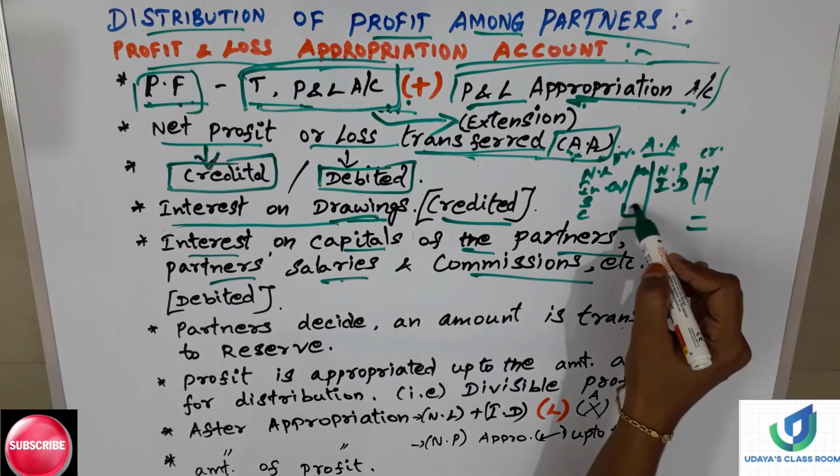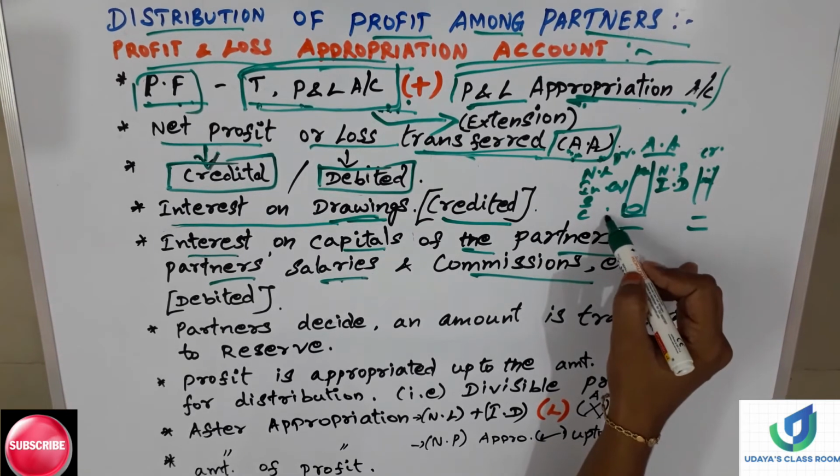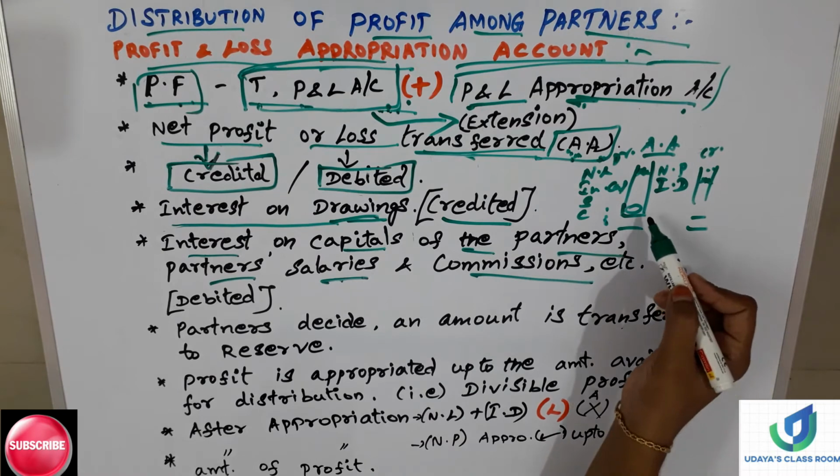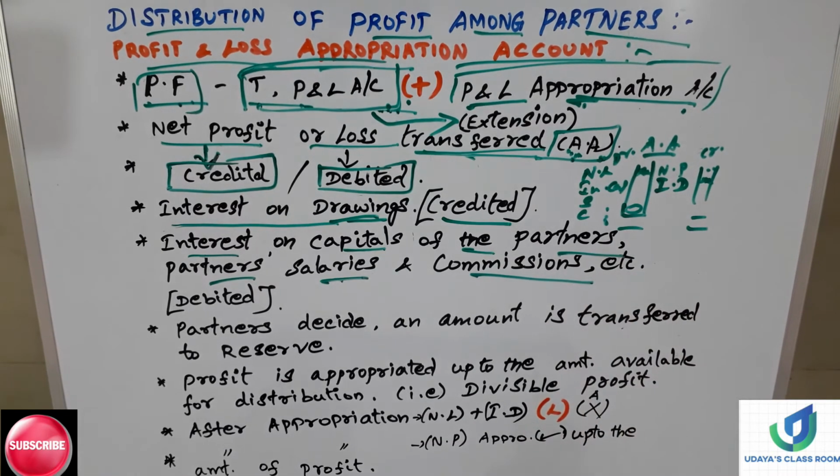So the difference amount, if it is profit, it will be distributed among the partners. When we are doing numerical problems, you will be understanding. So this is how the appropriation will be done.